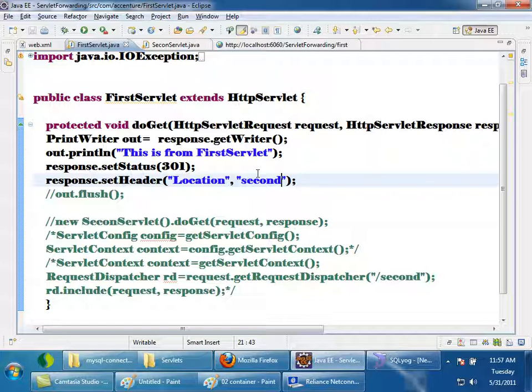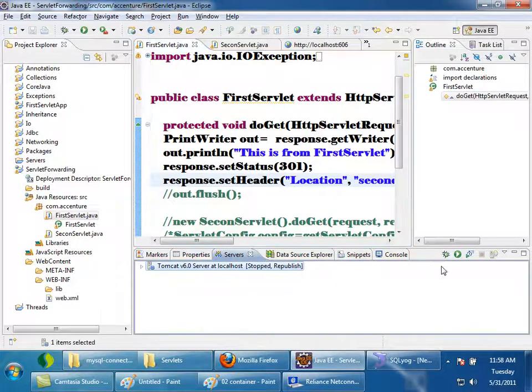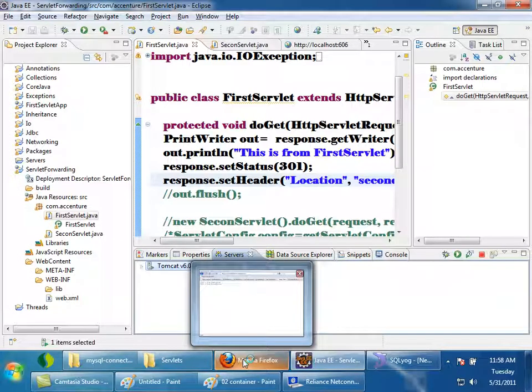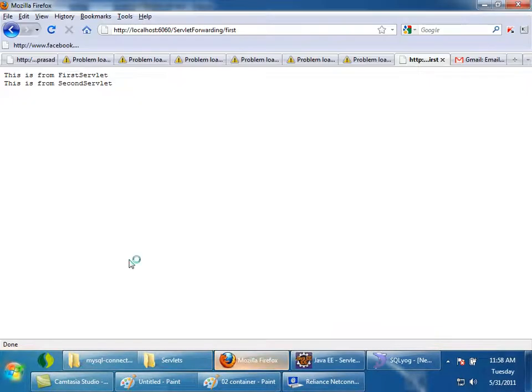So now let us see what will happen if I give a request. You will understand it once you see how it works. Now I'll just refresh it. I'm giving a request to /first. Previously it was /first. Now automatically the browser has changed it to /second.